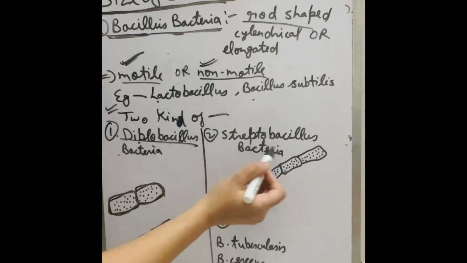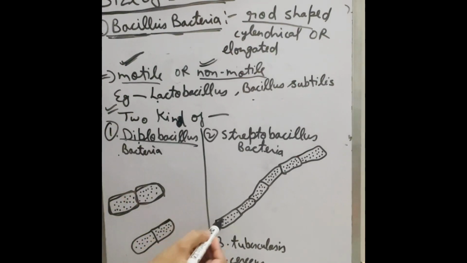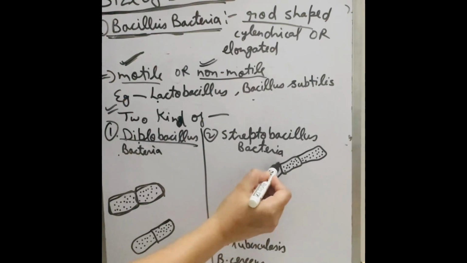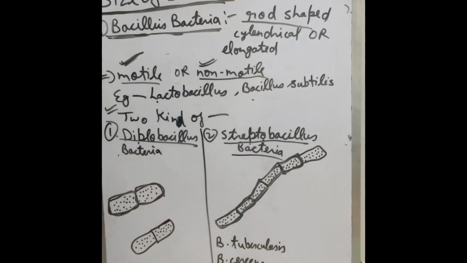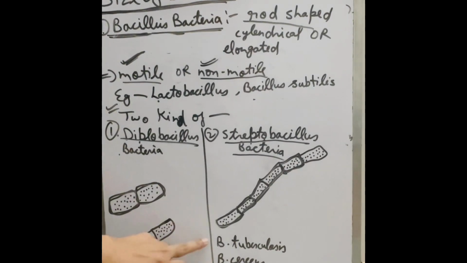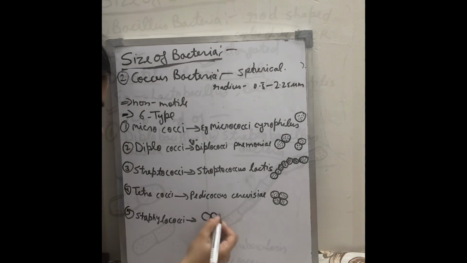And streptobacillus bacteria is when many bacteria form a long chain. Long chains of bacteria are called streptobacillus bacteria. For example, Bacillus tuberculosis, Bacillus cereaceus.